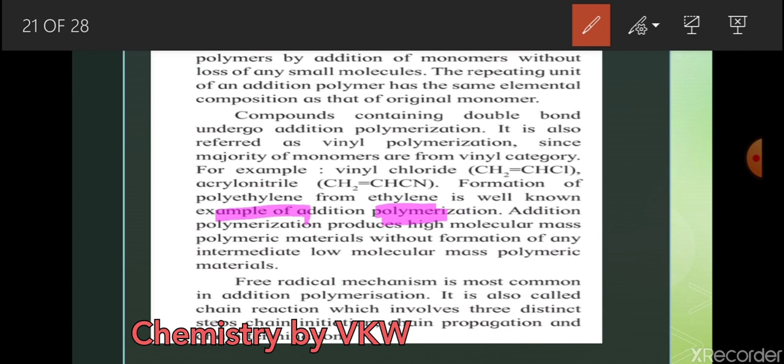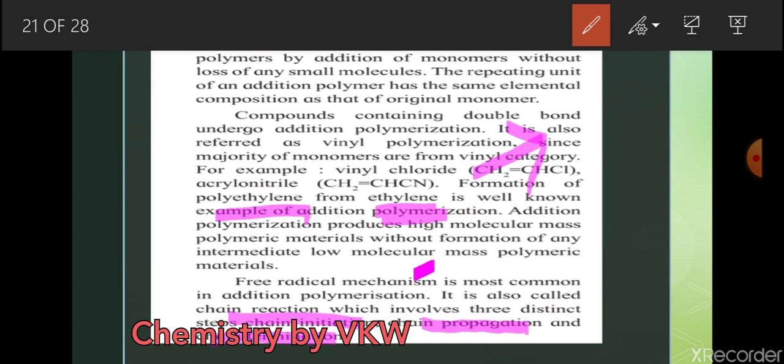Free radical mechanism is the most common in addition polymerization. It is also called chain reaction, which involves three steps. Step 1, chain initiation, chain propagation, and chain termination. Chain initiation means the chain is going to start.